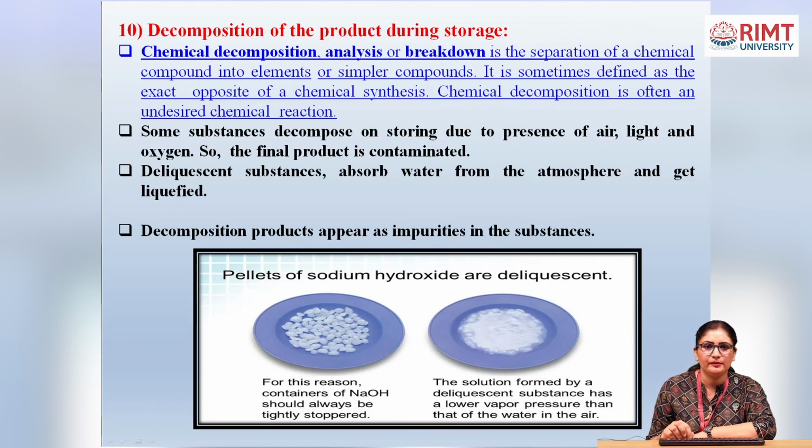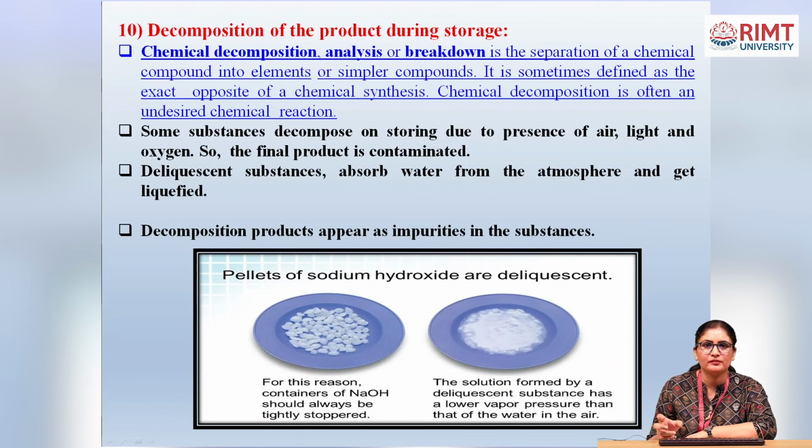Decomposition may be chemical or mechanical in chemicals due to their storage conditions. Some substances decompose on storing due to the presence of air, light, and oxygen, so the final product is contaminated. In this diagram we show pellets of sodium hydroxide.